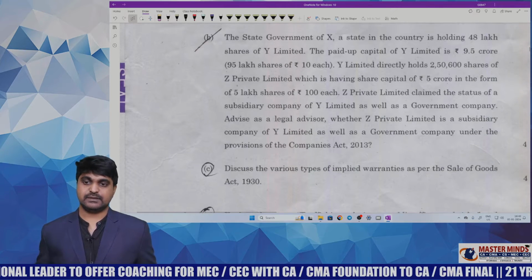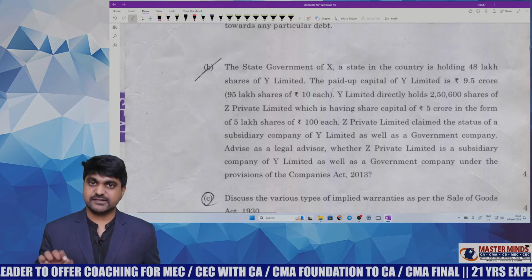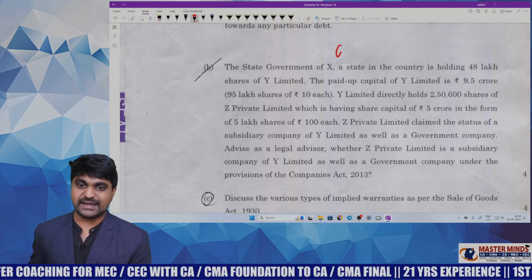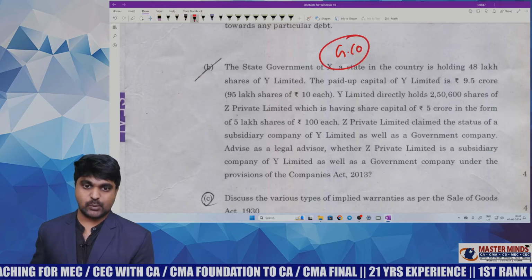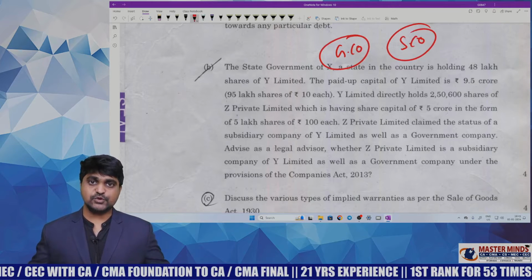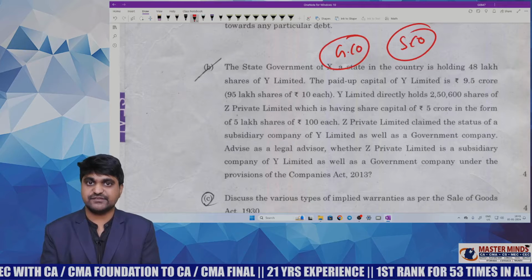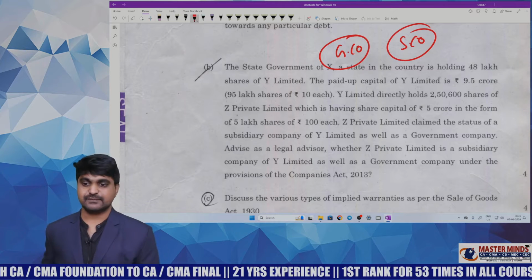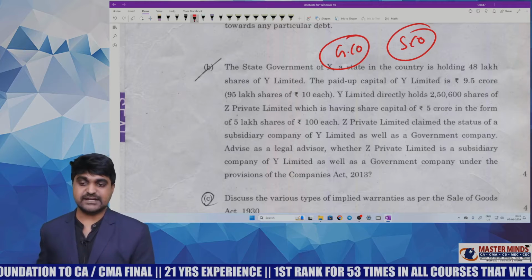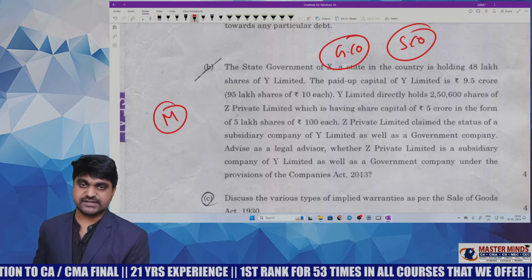Next one. Question 1B. This is a little bit tricky because in order to answer this question, you need to have clarity on two definitions. One is government company, the second one is subsidiary company. So those who have clarity on both these definitions can easily answer this question. But still, it's a mix of two different questions. That's why I am giving moderate status.